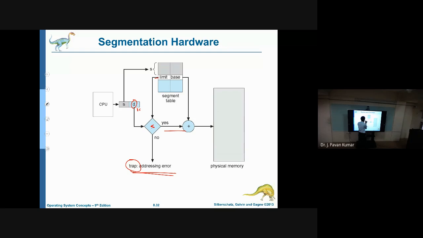See, 203 I have given and the limit is 200, so it is not less, and it will give an addressing error. Suppose I give 103, then 103 is less than 200, so it is allowed. Then 103 will be appended with the base address, and we get the physical address. By using that, we can access the corresponding location. This is the segmentation procedure.